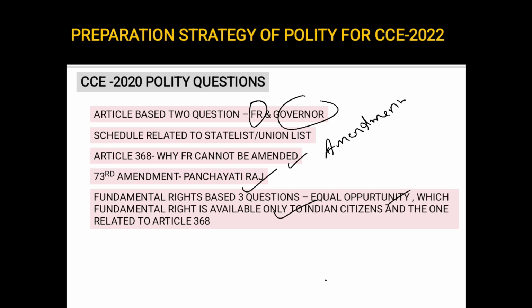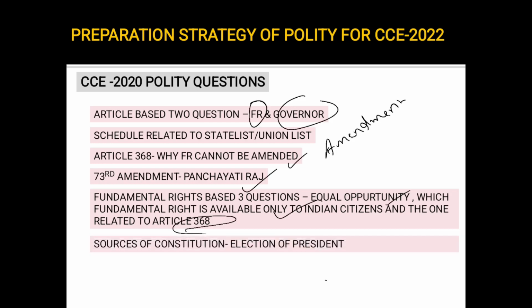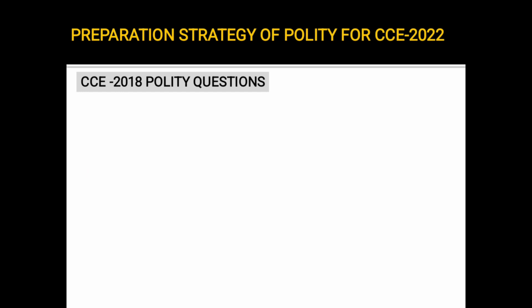related to the amendment of the fundamental rights, whether the government can amend the fundamental rights. This is related to the basic structure of the constitution. There is a question on the sources of constitution. Now this is also a very important topic, sources of constitution. There was a question, from which foreign constitution was the election of president borrowed? Those were the topics from which 2020 questions were asked.